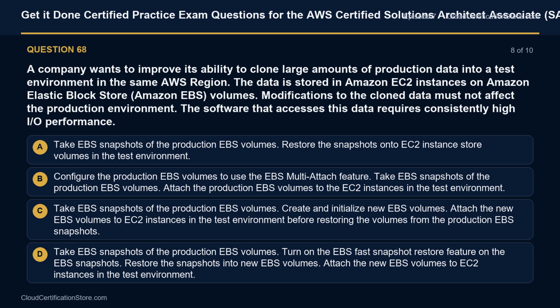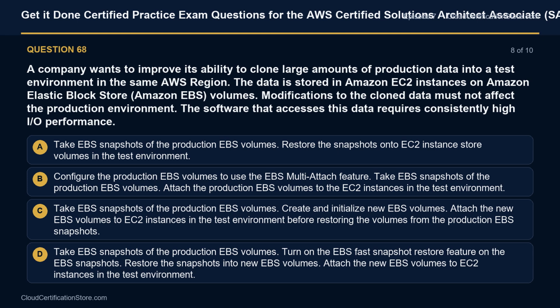Question 68. A company wants to improve its ability to clone large amounts of production data into a test environment in the same AWS region. The data is stored in Amazon EC2 instances on Amazon Elastic Block Store, Amazon EBS, volumes. Modifications to the clone data must not affect the production environment. The software that accesses this data requires consistently high I/O performance.